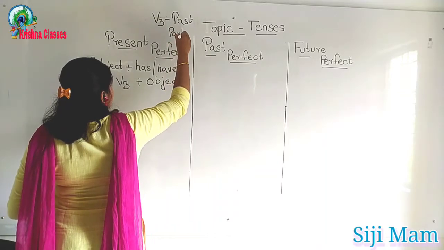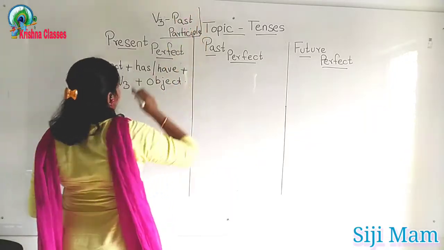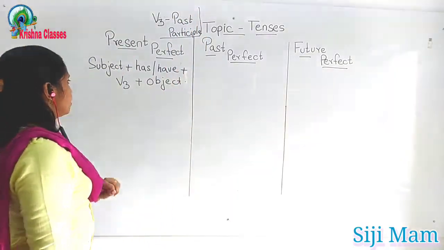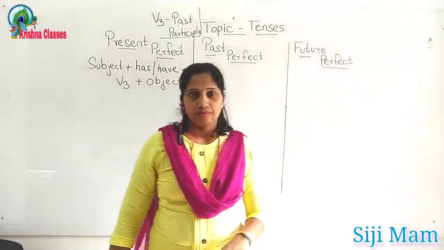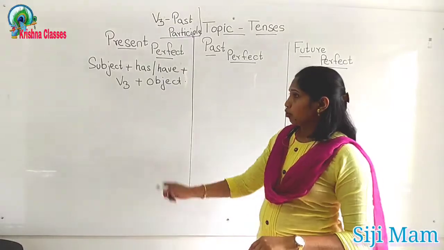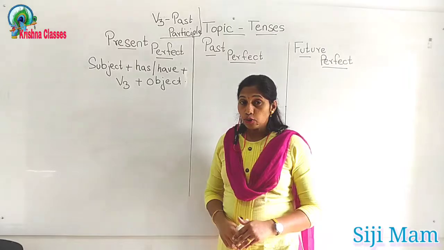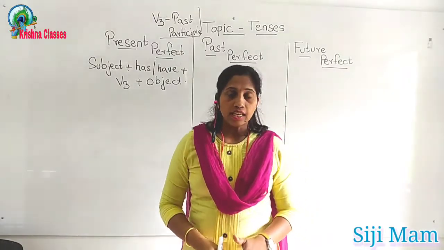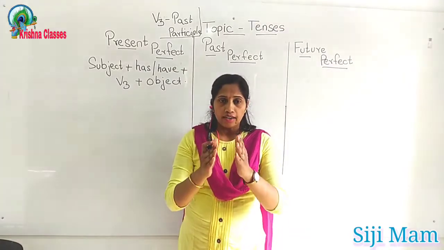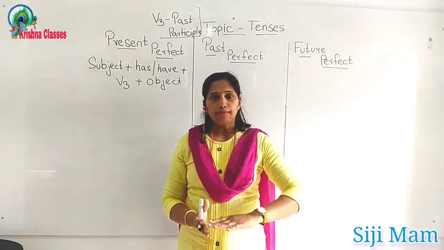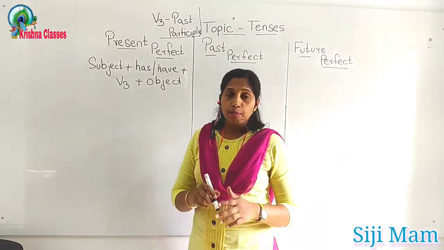V3 is past participle. Subject plus have plus V3 plus object. Okay, so you got it? Has/have is a helping verb. V3 is past participle. So as I told you earlier, in present perfect tense the action started in the past and a long time it was going on and right now it has completed, and sometimes it will go on in future also. So that time we can use present perfect tense.